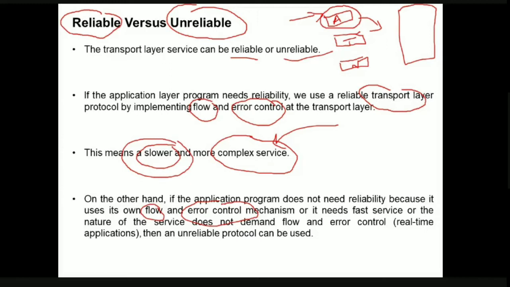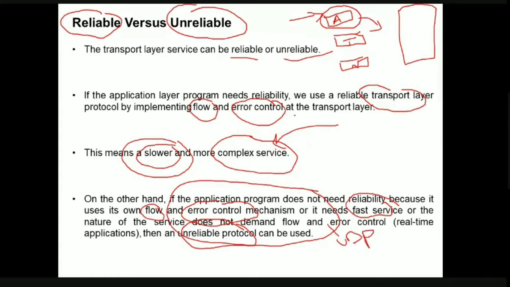So there is no need for our transport layer protocol to provide these services, and that kind of service will be a fast service, because the application is not demanding the transport layer to provide flow control and error control. For this kind of application, we require an unreliable protocol, so we are going to use the UDP protocol.